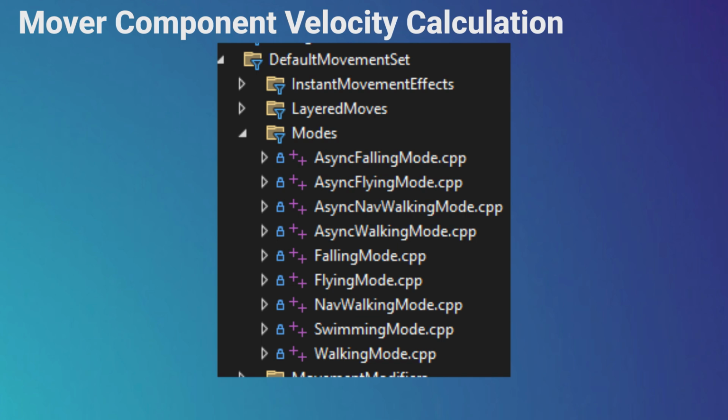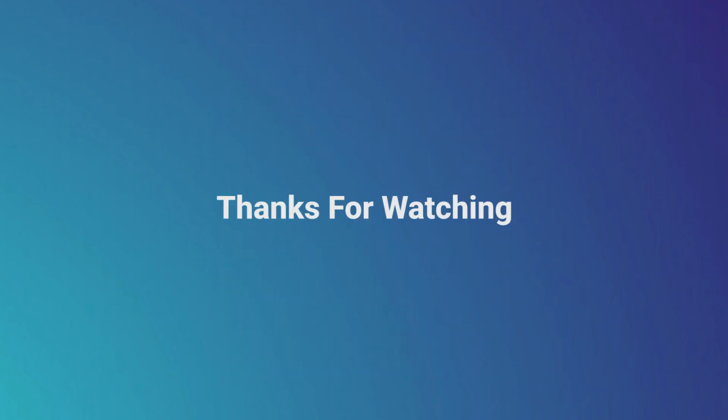These examples with inputs and velocity show us how different this stack is. In the next video we will talk more about new mover features. But that's it for today.